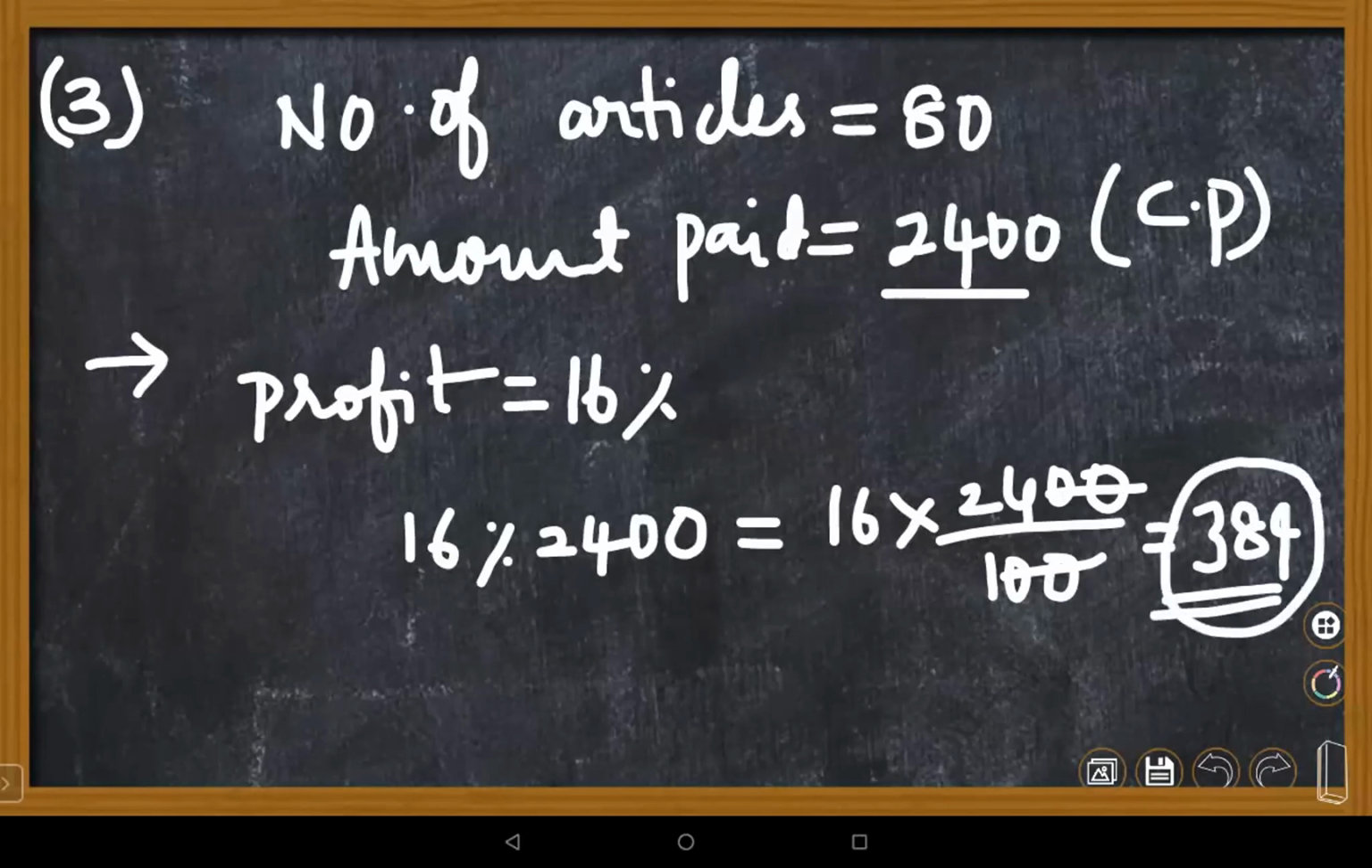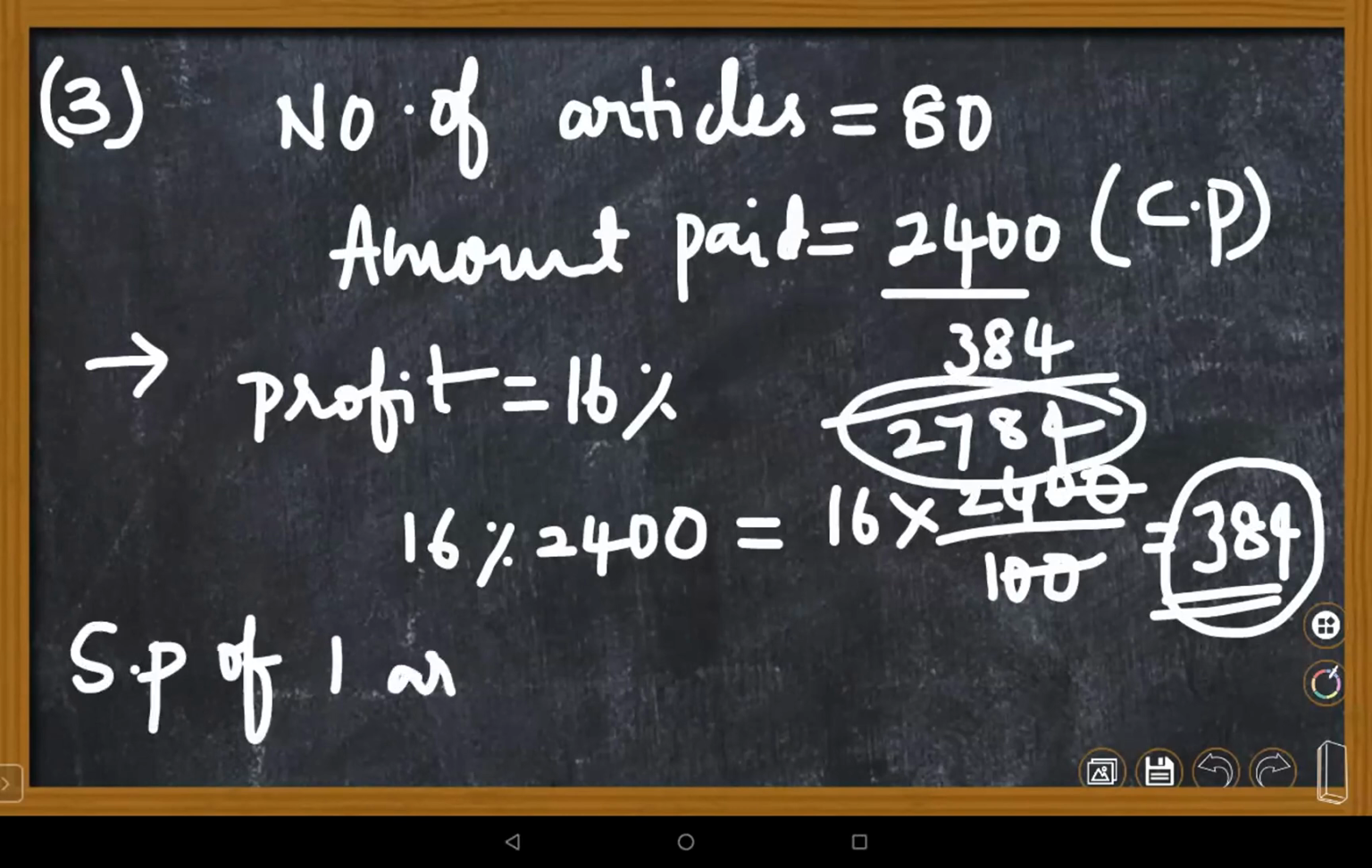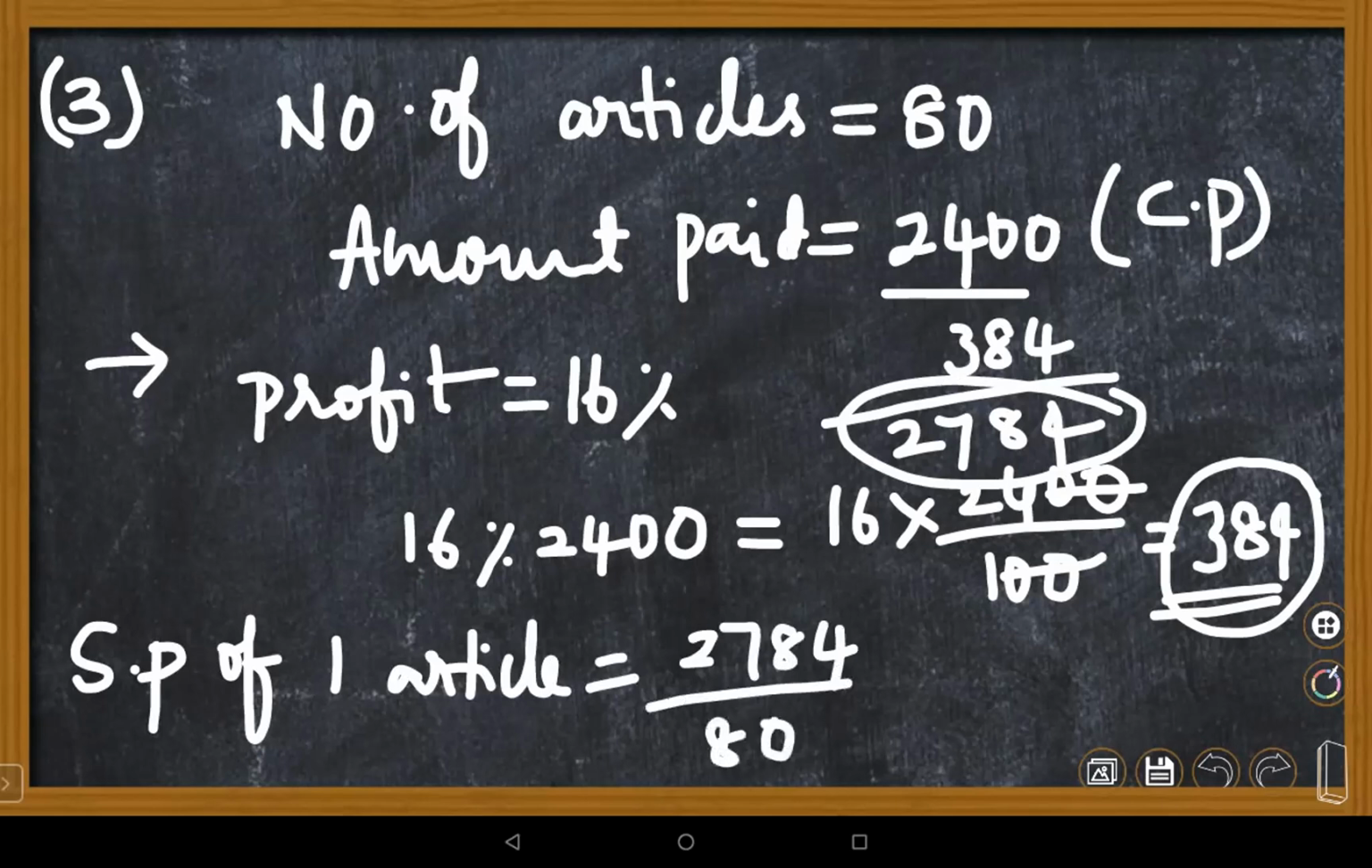Initially, he is taking 2,400. So you just combine these two. It's nothing but 2,784 for all 80 articles. But you need to find out only for one article. Selling price of one article. Ma'am, it is 38.88 rupees. Yes, 2,784 divided by 80, Nana.